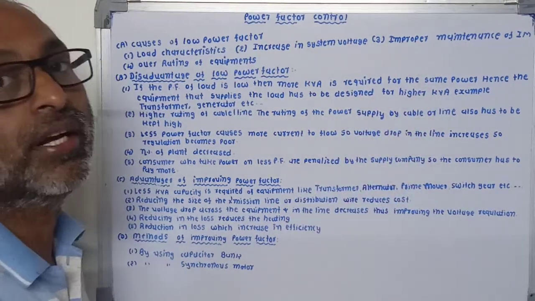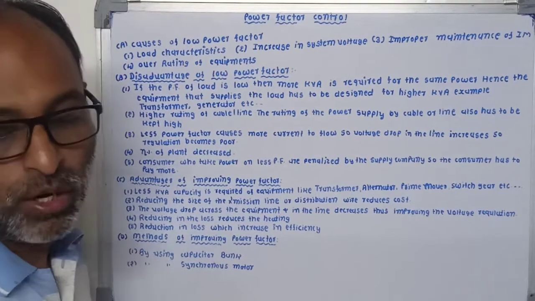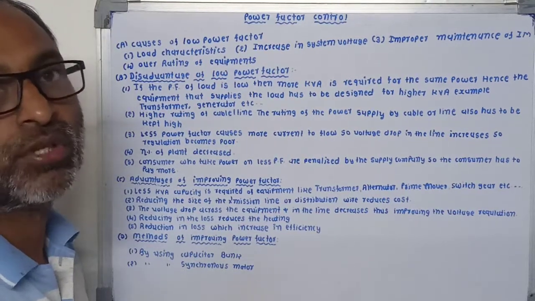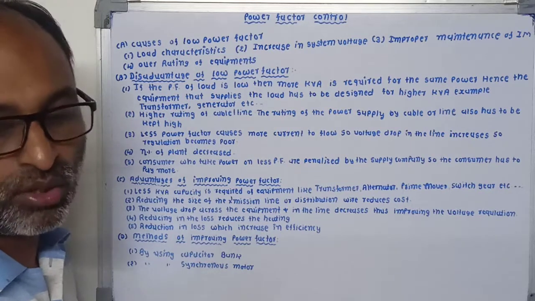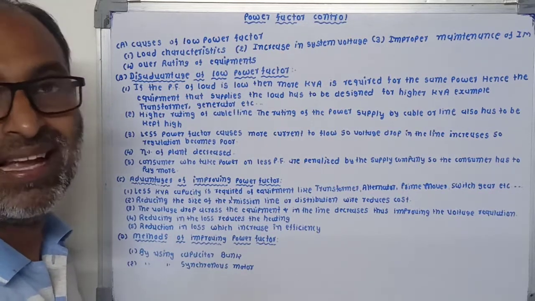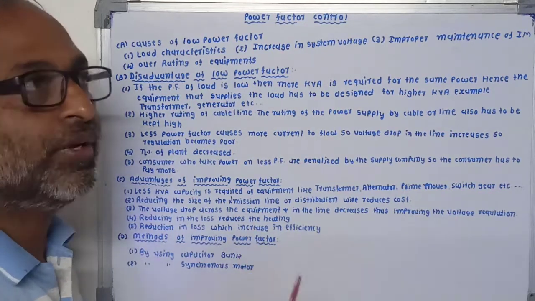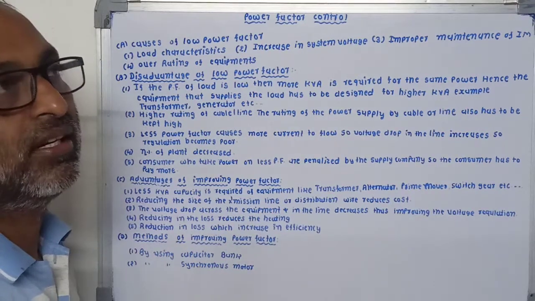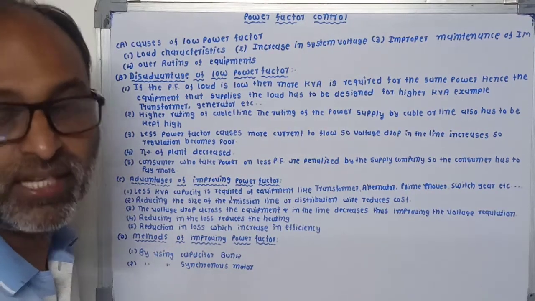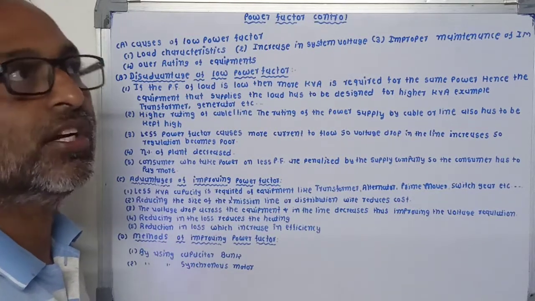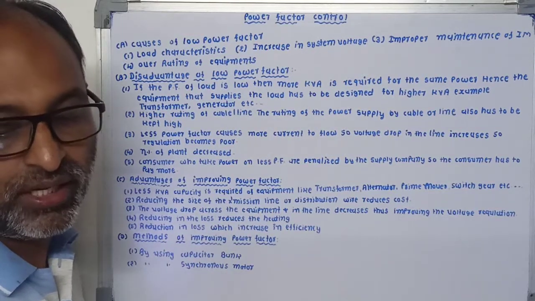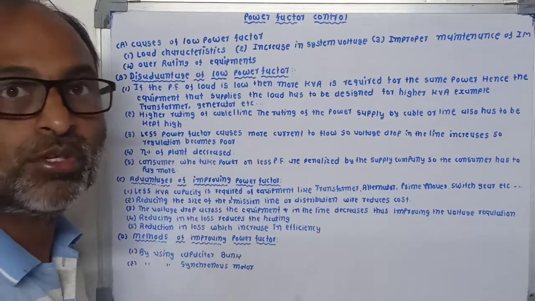Third, improper maintenance of the induction motor. If certain issues are not taken care of in the maintenance of the induction motor, the air gap between the rotor and stator increases, which increases the magnetizing current of the induction motor and reduces its power factor.